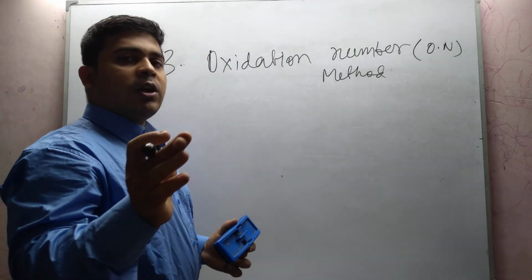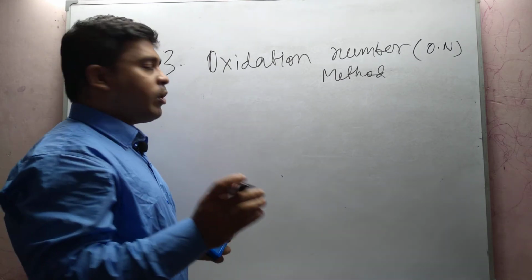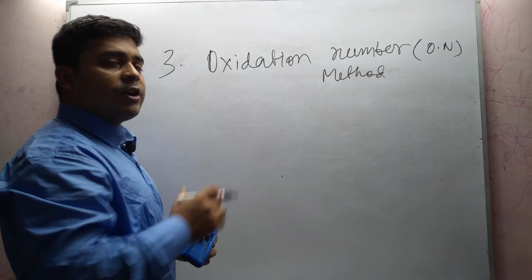We are taking an example where we define oxidation and reduction using this oxidation number theory.